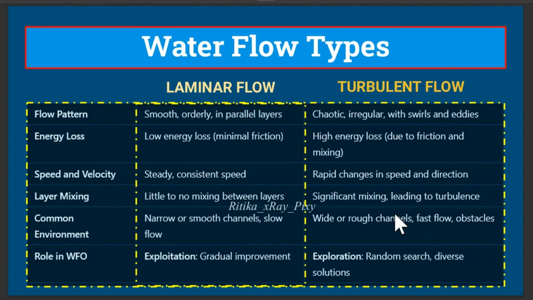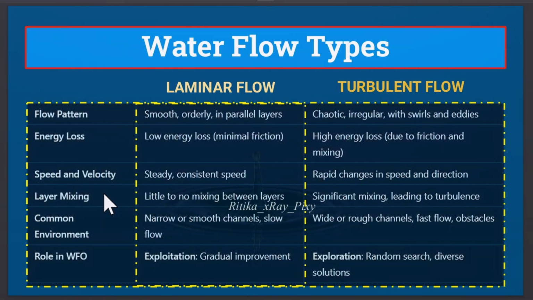Here you can see the flow pattern. In laminar flow we have smooth, orderly and parallel layers. In turbulent flow we have an irregular pattern with swirls and eddies. Energy loss in laminar flow is low due to minimal friction, and energy loss in turbulent flow is higher due to friction or mixing.